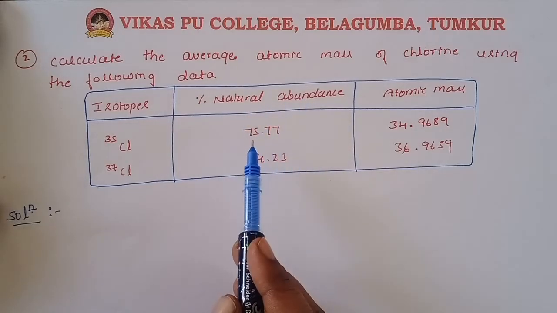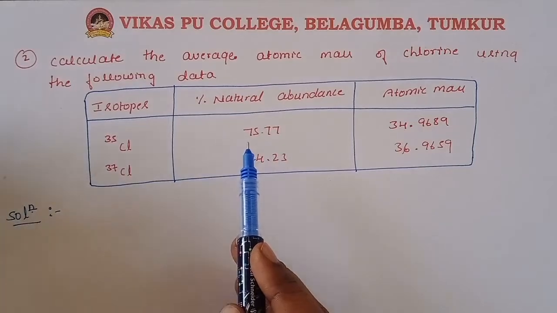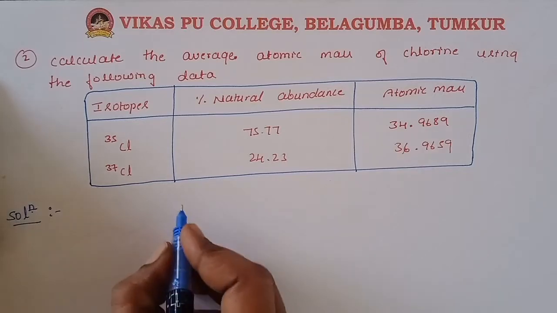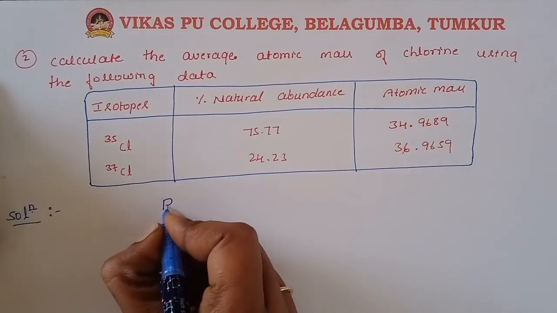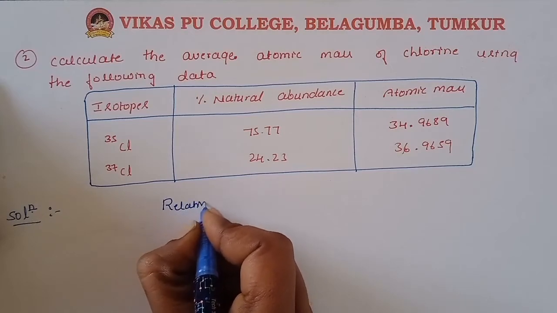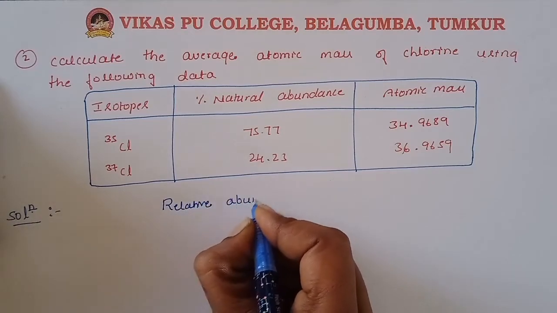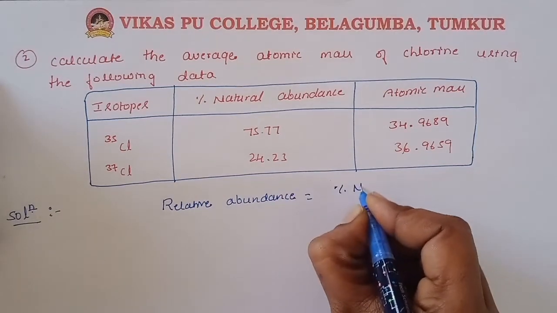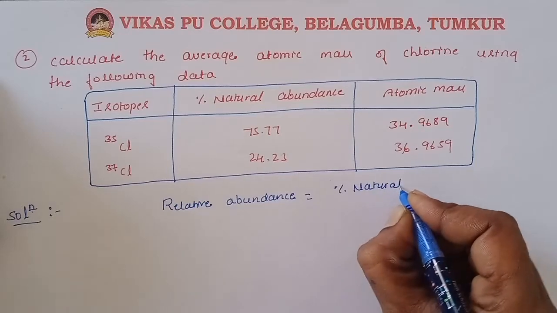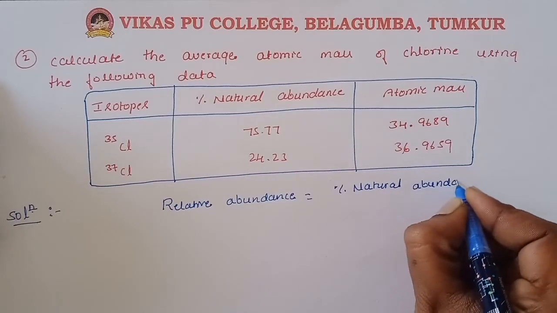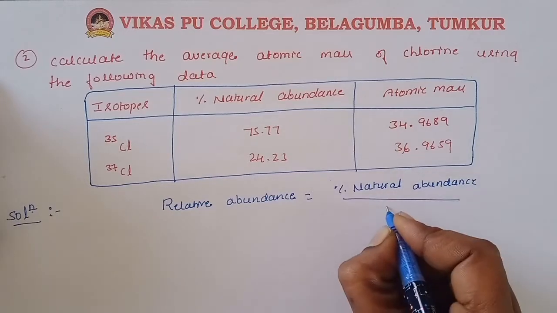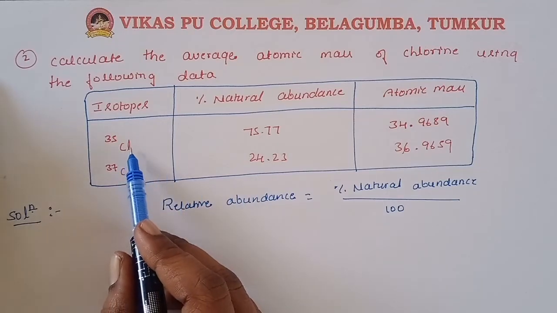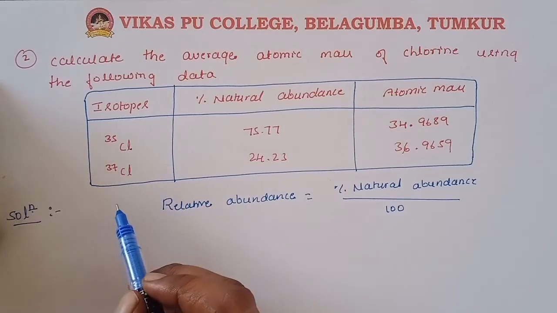The natural abundances are given for the chlorine isotopes, chlorine 35 and chlorine 37. The formula used to calculate the relative abundance is equal to the percentage of natural abundance divided by 100. Now we need to calculate the relative abundance of the chlorine 35 and chlorine 37 isotopes.